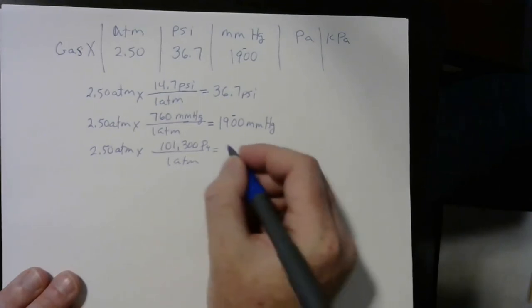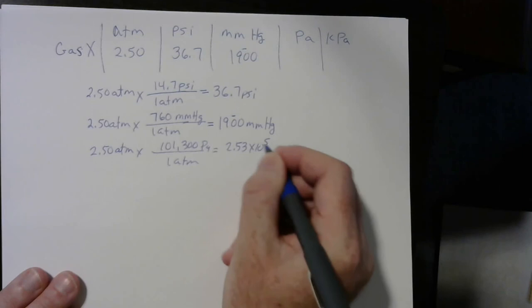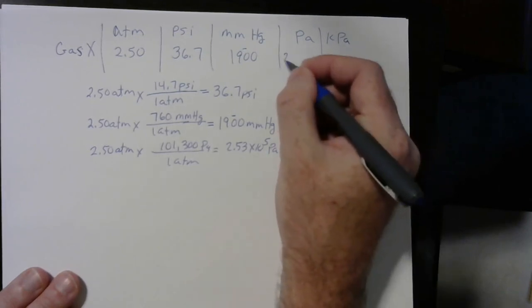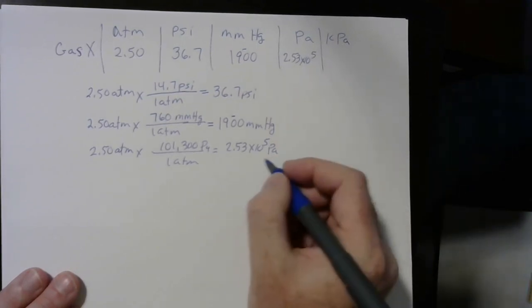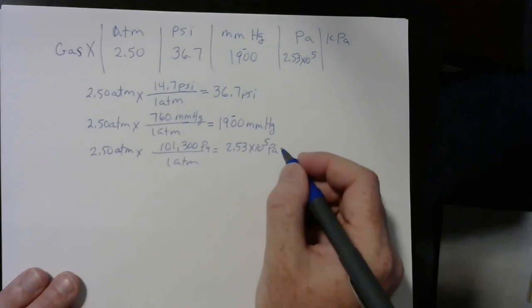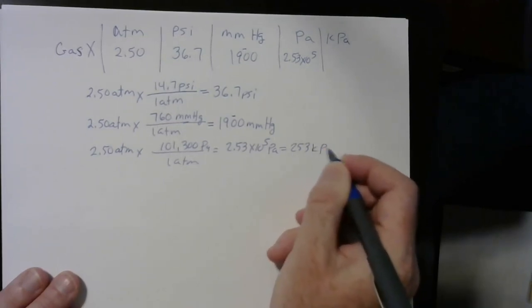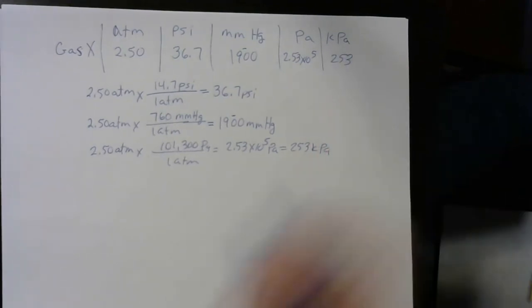And we get 2.53 times 10 to the 5th pascals. And so if we knock 3 decimal places off of that, it'd be 253 kilopascals. And that would complete our conversions.